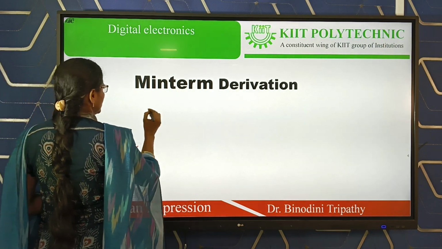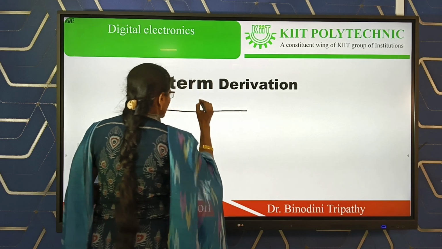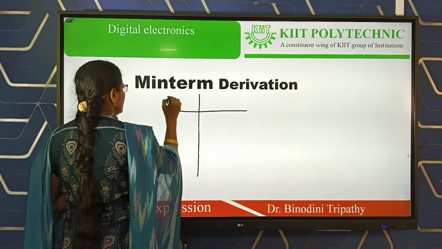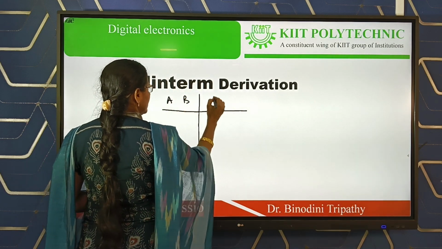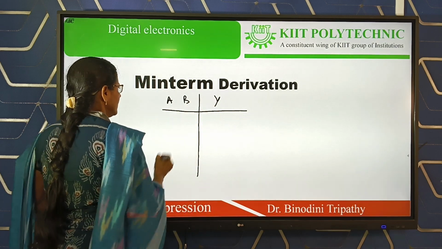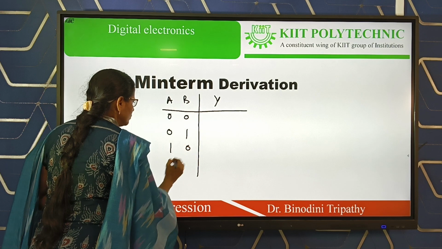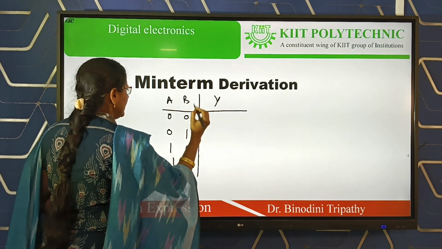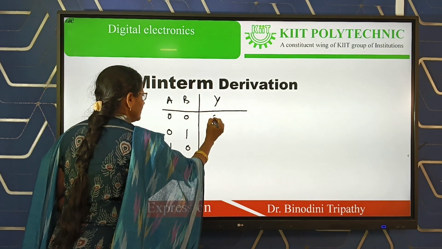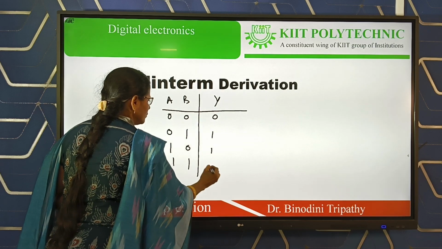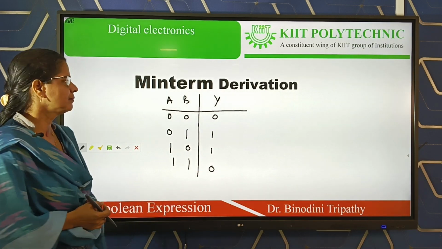Suppose we consider a two variable system. In a two variable system we have two variables, A and B. Let us consider Y, and we have a total of 4 combinations: 0 0, 0 1, 1 0, 1 1. Let the output be given by 0 1 1 0. Let this be a truth table.